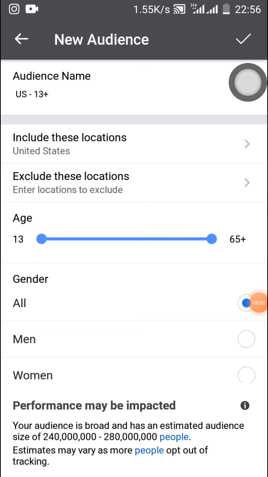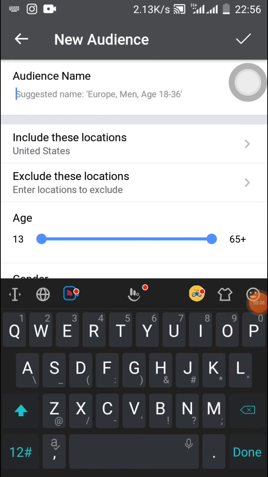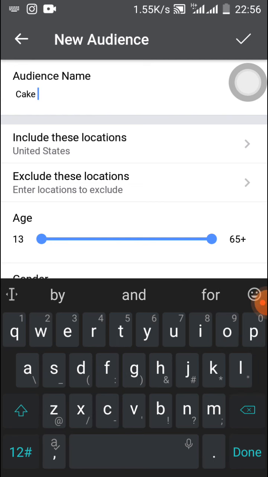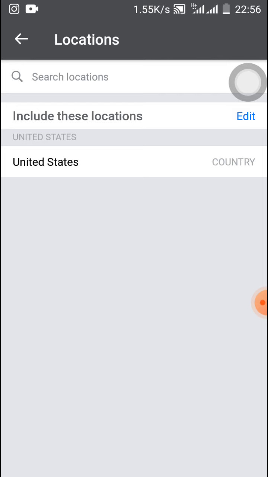All right, so we're going to rename our audience name as something like, let's say, cake promo. You can write anything. Anyway, you are the only one that's gonna see it. Your audiences are not gonna see this one. And then we come to locations. Now we're going to change our location because here it's showing us United States, right?